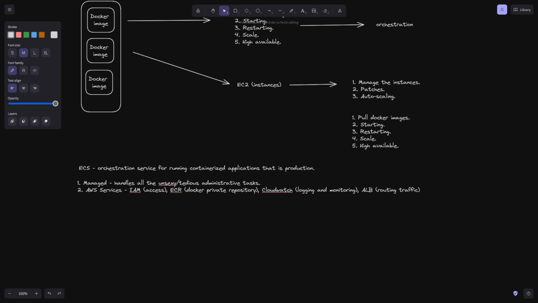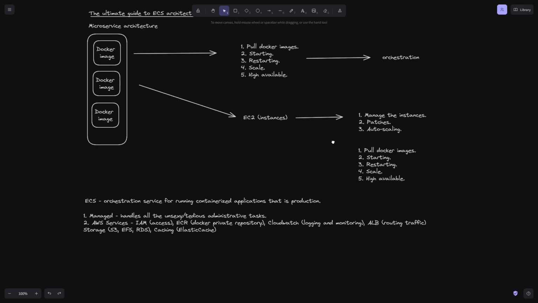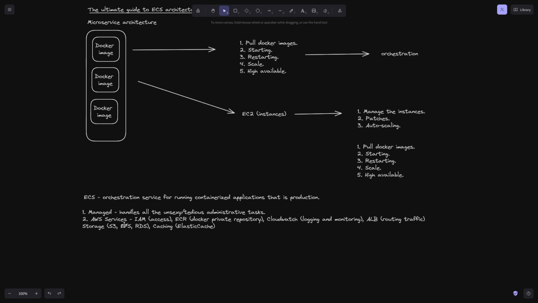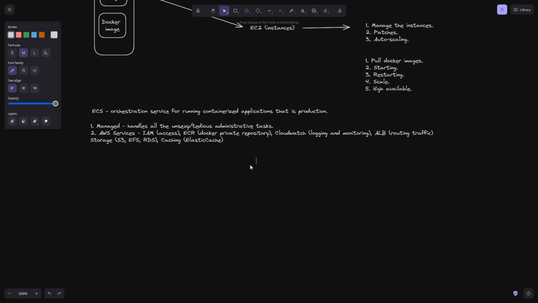So if we're looking for storage, for example, we could use S3. We could use EFS. We could use RDS for databases. Caching, we could use Elastic Cache, which is very powerful, because it then means we have this platform that handles all of the manual work for us, but at the same time gives us the ability to integrate with all of these other services. So the question becomes, how does ECS work?